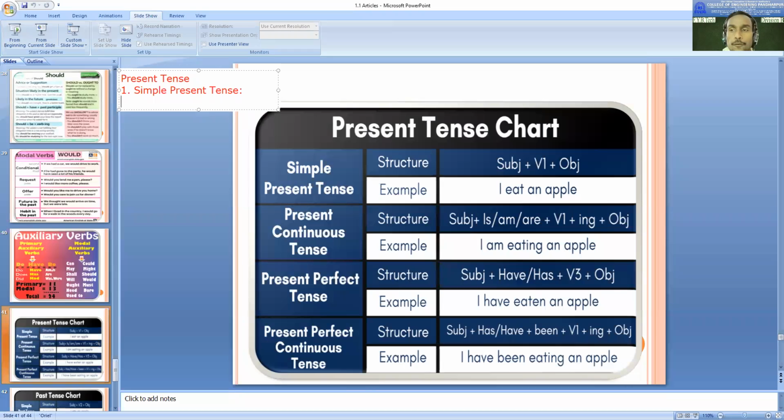Before going to the structure, we'll talk about the use of simple present tense. Simple present tense is a very important tense, because you know the number of times we use it. In our communication, you'll find that frequently, again and again, we are using simple present tense. So, first of all, we'll talk about daily routines. What are daily routines? You just imagine the activities that you do every day; that becomes your daily routine.